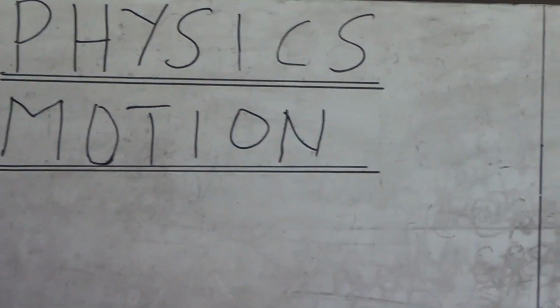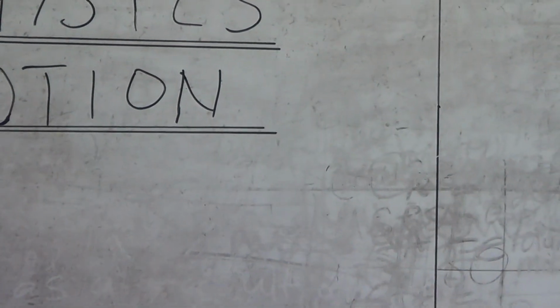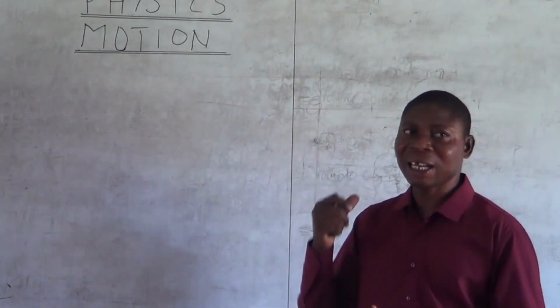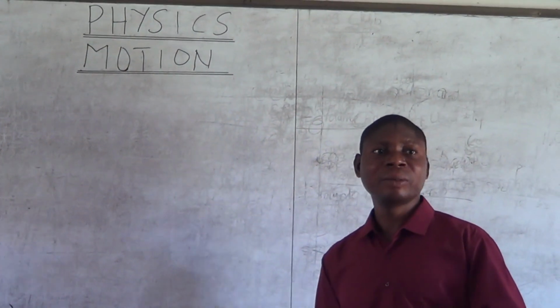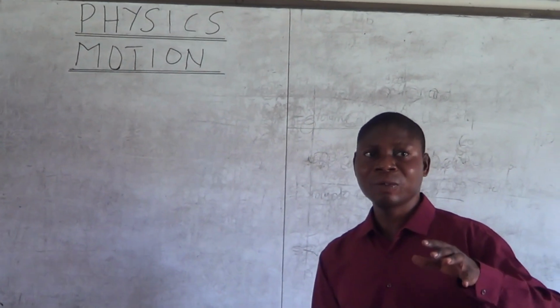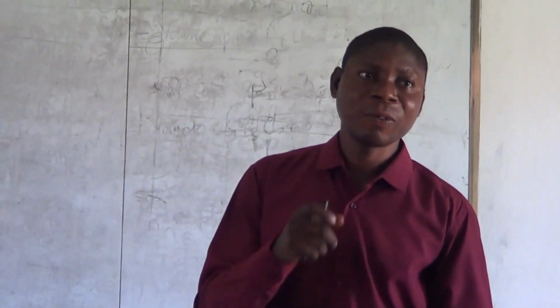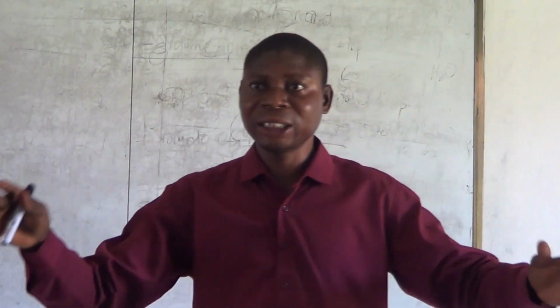Motion. Now, in our previous class, I explained the meaning of physics for you. I told you they derived the word physics from physical, what you can see. That's what we call physics.